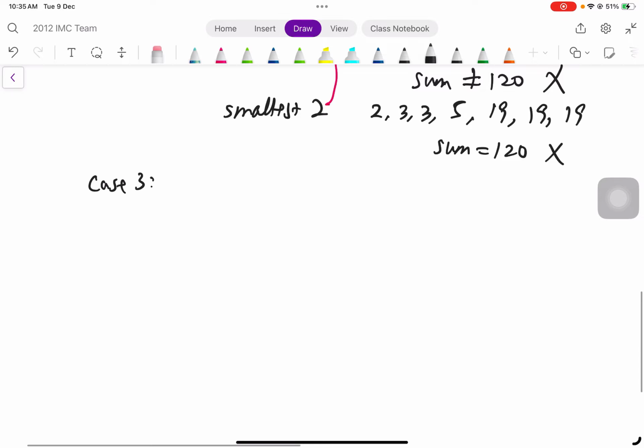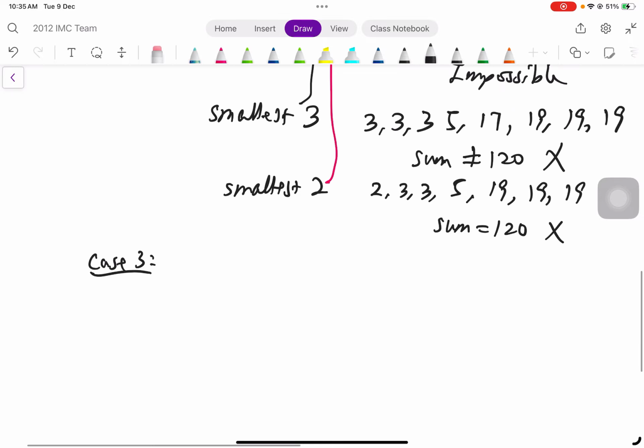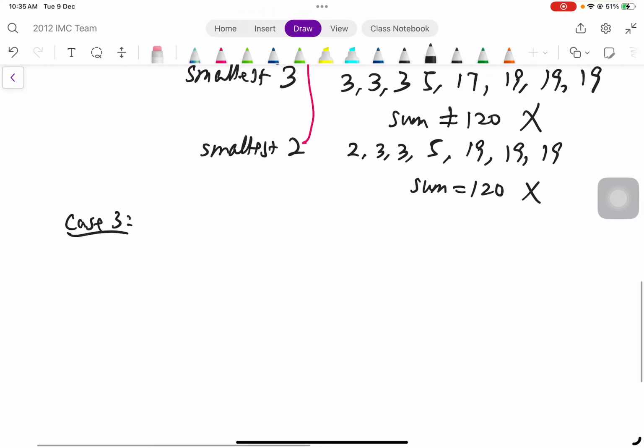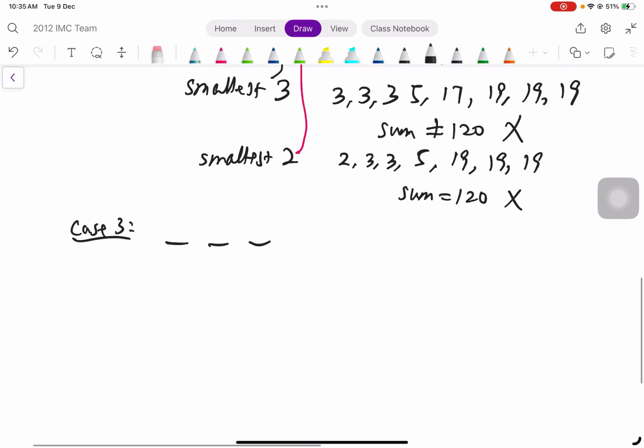Case 3, what does it mean? Case 3, ask yourself, how do you get 22? That means 1, 2, 3, then the middle, and then 1, 2, 3. Therefore, I would say that 3 and 19 give you 22, right? Then can you see that this would be 19, 19, 19, right? If this is 19, 19, 19, then can you see that?